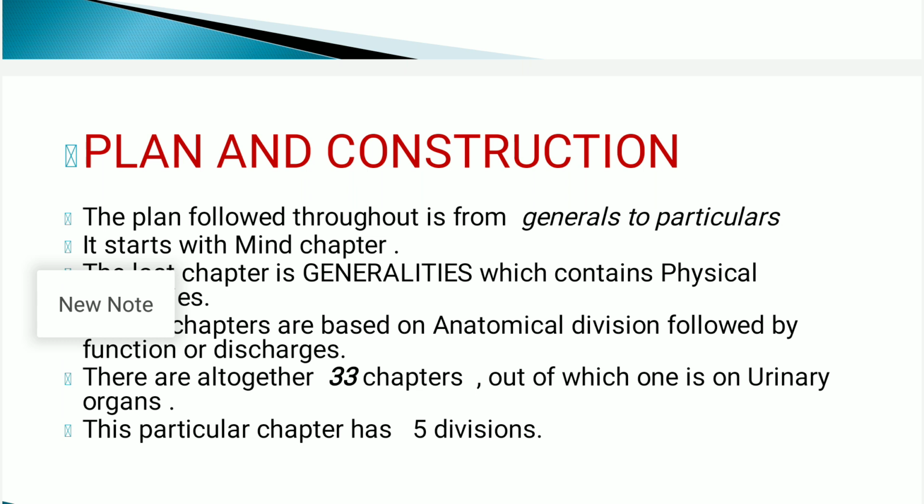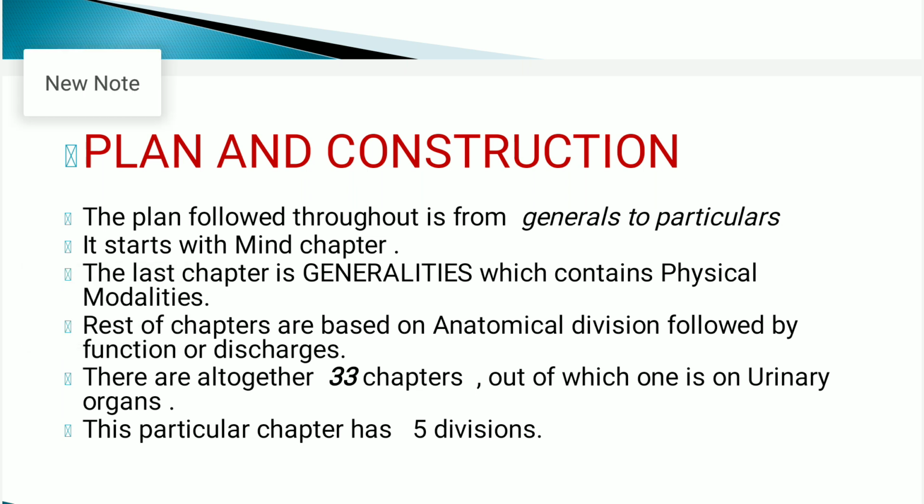As we have seen in the philosophical background, Dr. Kent gave importance to general symptoms and then he went towards the particulars. So the plan or the construction of the repertory is also in the same way, that is from general to particular.